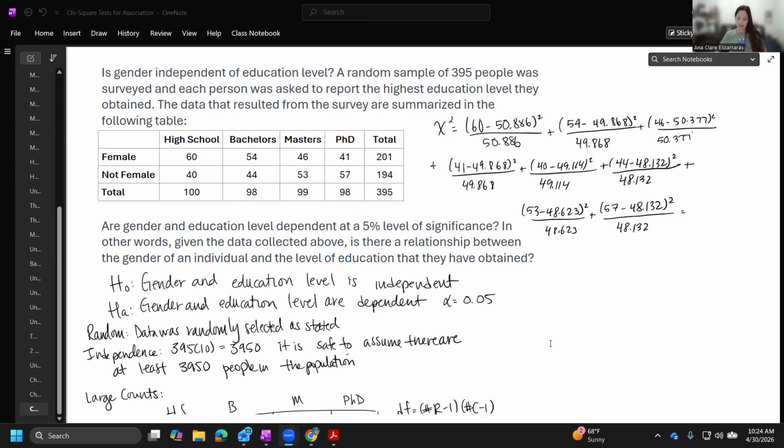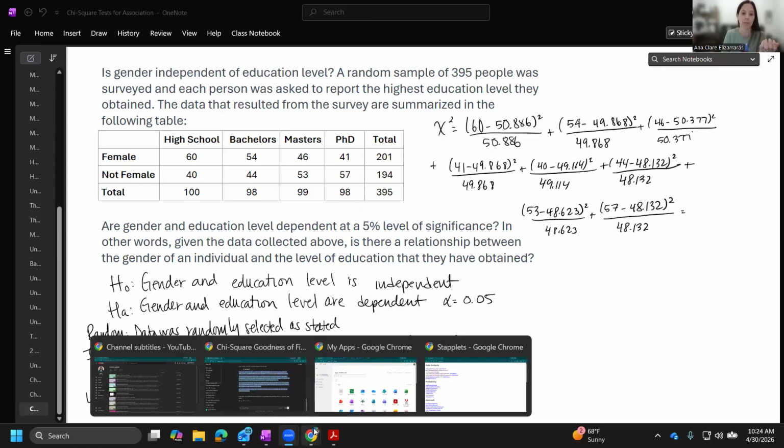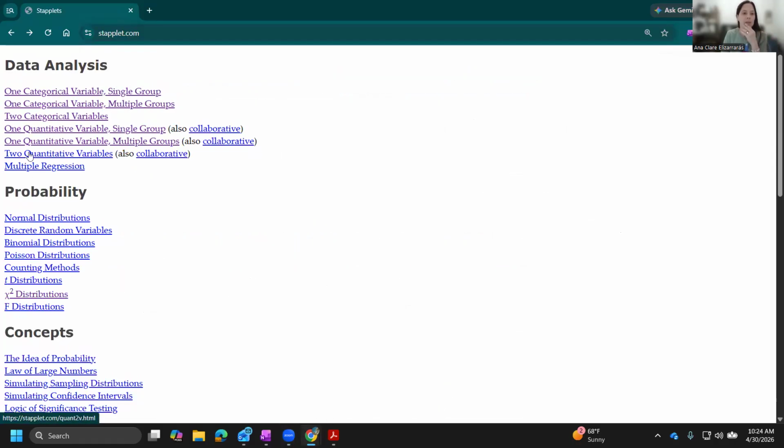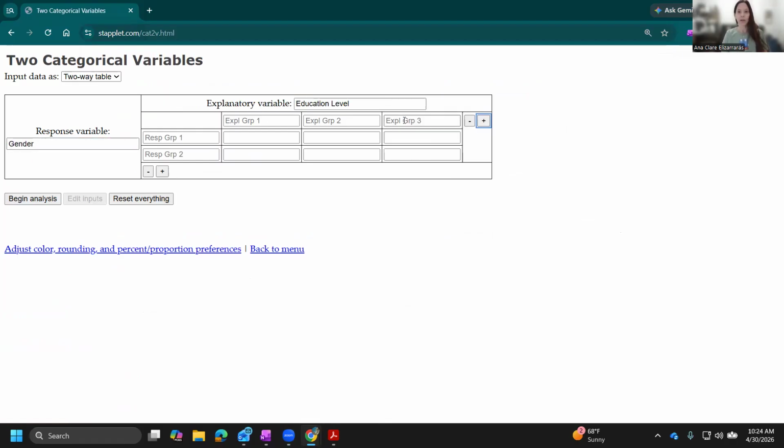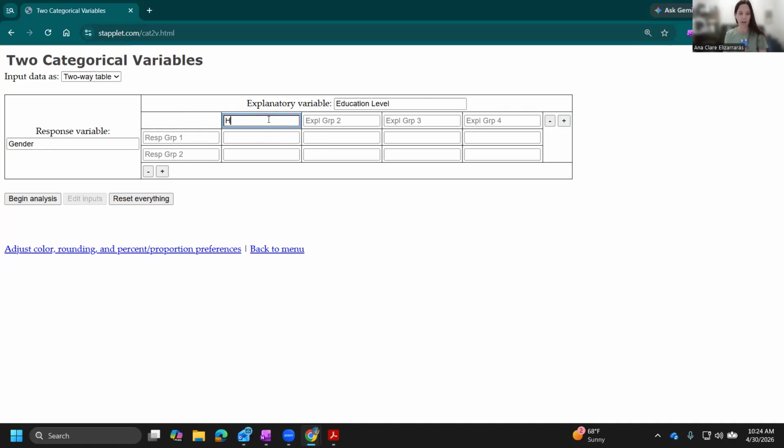I'm now going to use Stapplet to help me actually calculate this test statistic and put these values in. And in Stapplet, I actually don't need to do the expected counts. They're going to do it for me, but it's good practice to know where they come from. So here we go. We're doing 2 categorical variables, and in order to be consistent with the way that the chart is, I'm going to have the education level here and gender on the side. I don't know that I would say that that's the explanatory versus response, but I want the table to match the orientation that y'all have.